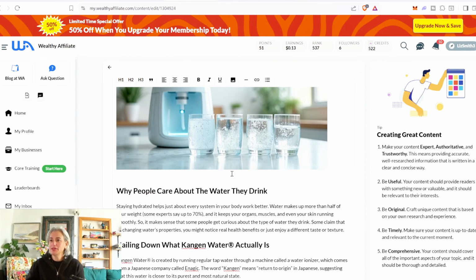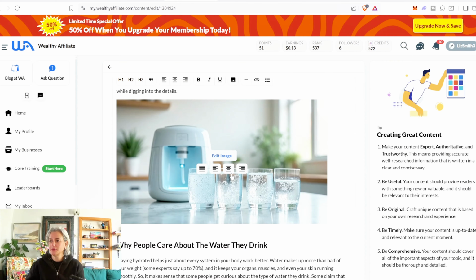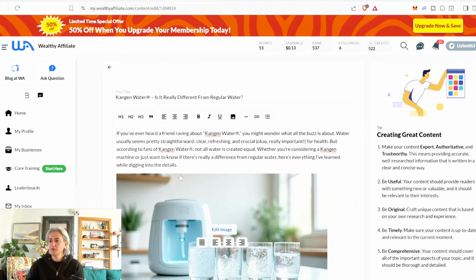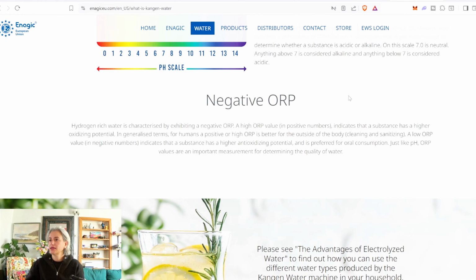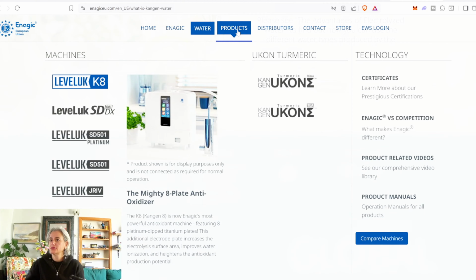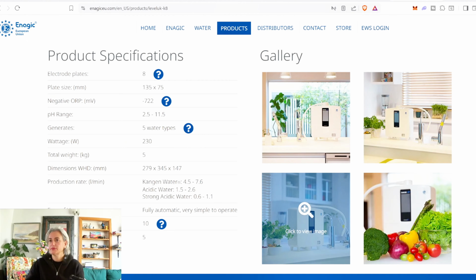So I'm going to switch out this image here because it would be nice to have a Kangen water image here. So do I have some images from the Kangen water? Let's see. I would like to use one of these from the products. I'll just save this image.